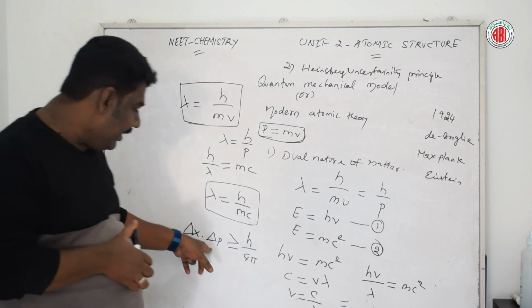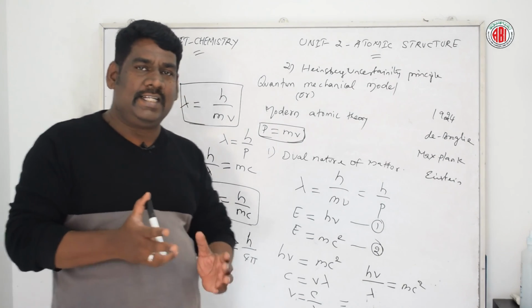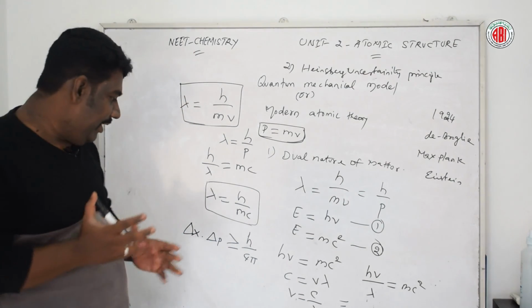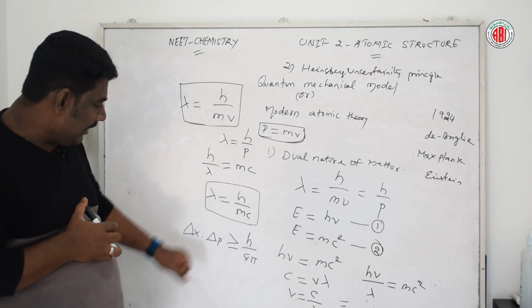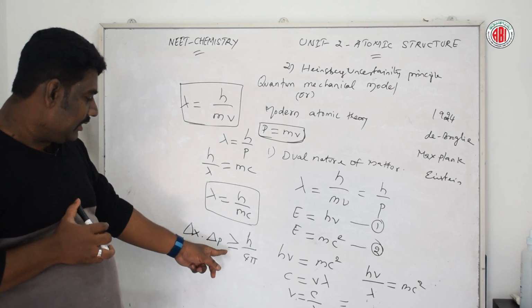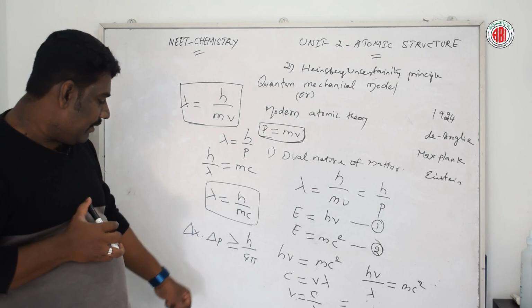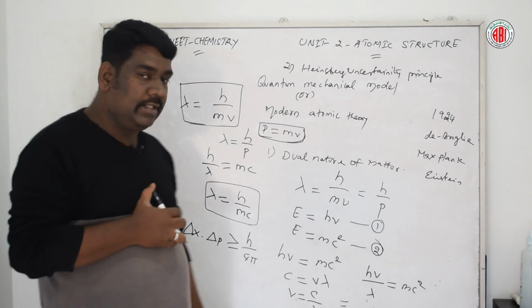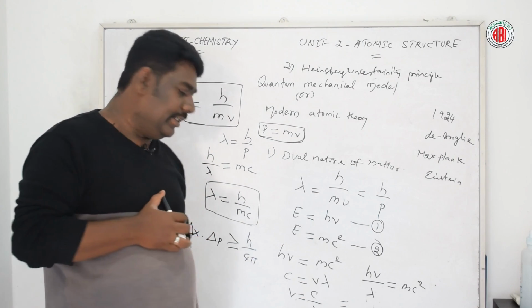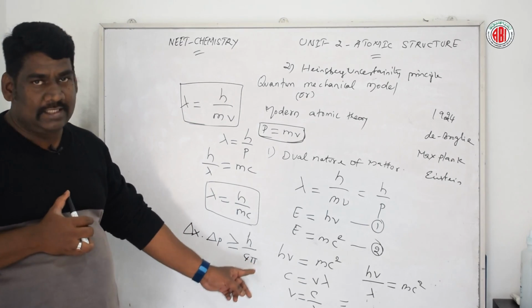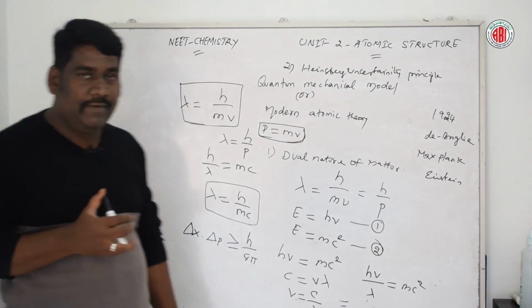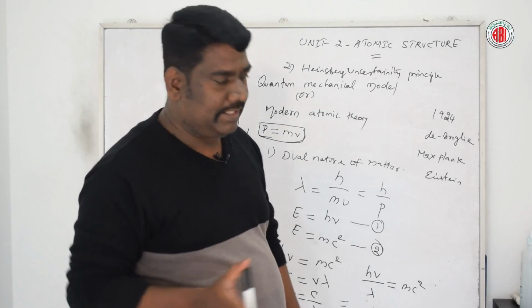Delta p is the uncertainty in the momentum, I mean the velocity, of the particle. Here h stands for Planck's constant and 4 pi is for the circular path of the particle motion.